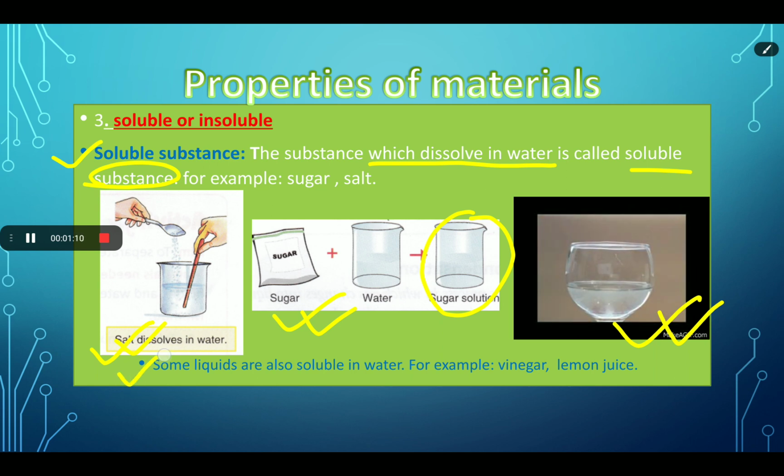Some liquids are also soluble in water. For example, vinegar, lemon juice. These are liquids, but both these liquids are soluble in water or dissolve in water.